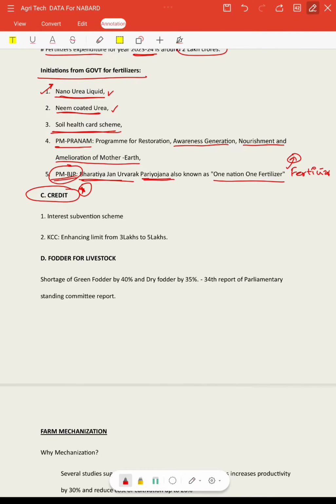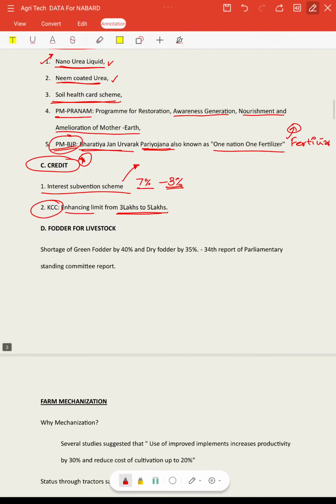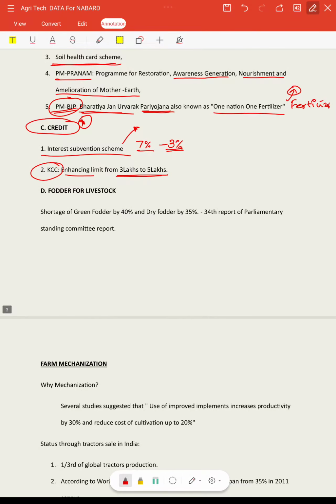Next important input is the credit. For credit we have this interest subvention scheme. Generally the bank will give at 7%, and in that 7% the government will pay 3% as subsidy. This scheme is there from long back and it is still being continued. And we also have the Kisan Credit Card, and the limit of Kisan Credit has been extended from 3 lakhs to 5 lakhs in the earlier budget. This is regarding the credit.